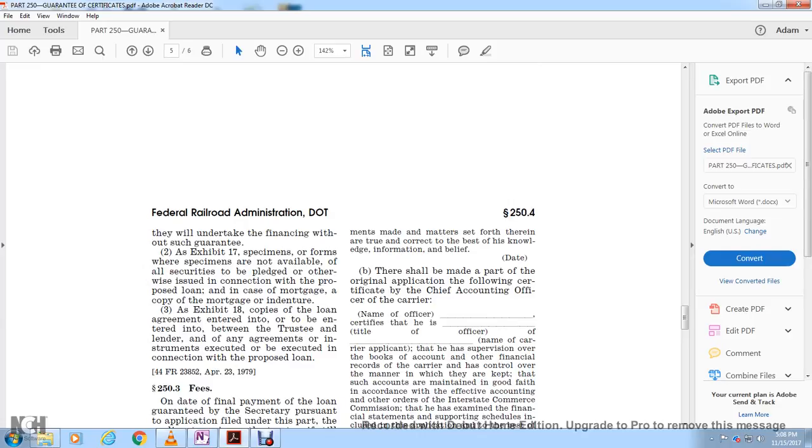In the case of a mortgage, copy of the mortgage indenture. Exhibit 18, copy of the loan agreement entered into and to be entered into between the trustee and the lender, and any of the agreements or instruments executed or to be executed in connection with the proposed loan.